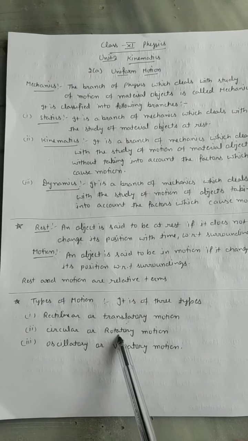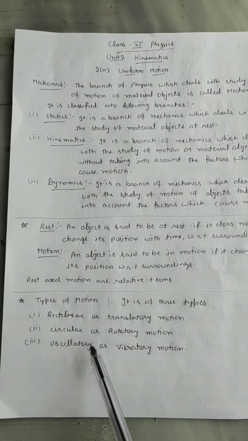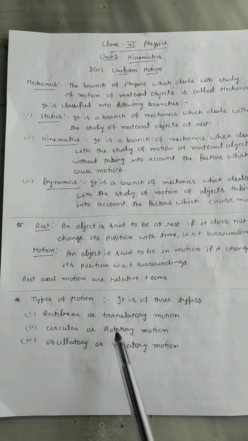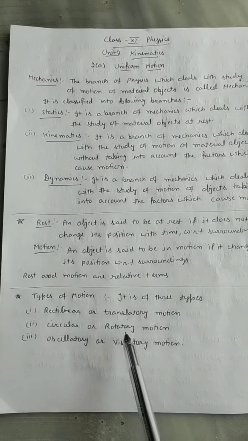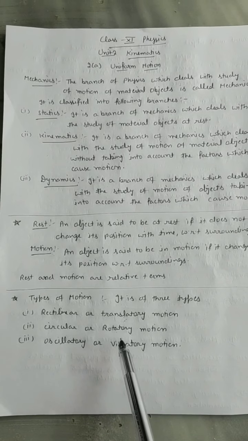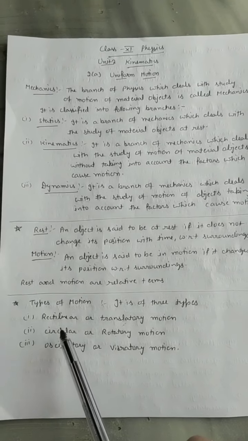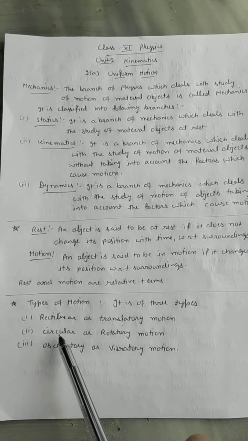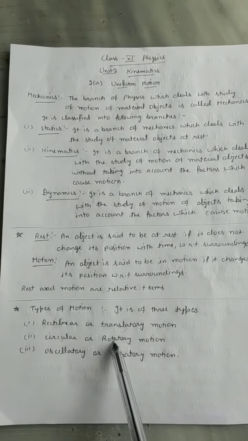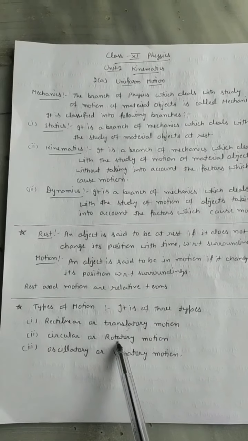The rotatory, we are not saying that the earth is circulating around the sun, the earth is rotating around the sun, because the sun and the earth both are, we can say that the earth is not a point mass object. So circular means we consider a small mass, a point mass. Rotatory, we are considering a not-point mass.